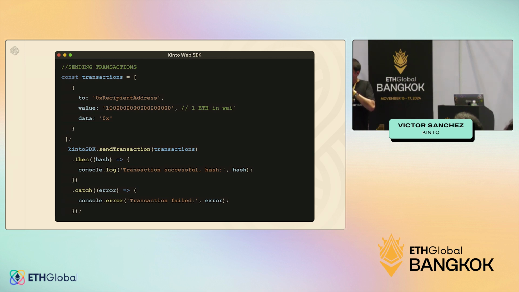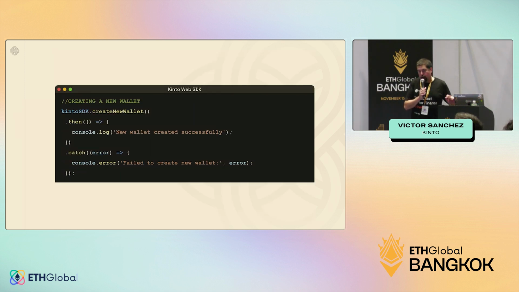And this, by the way, is an array. You can send as many user operations on that transaction as you wish. Once you have it, Kinto SDK.sendTransaction, and you have a wonderful promise on the other side to either have the successful hash or an error coming from here.